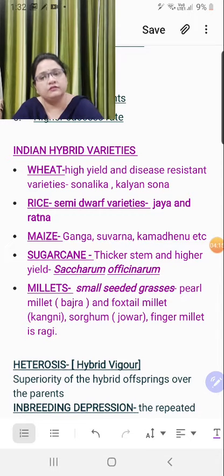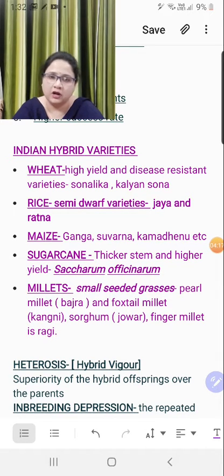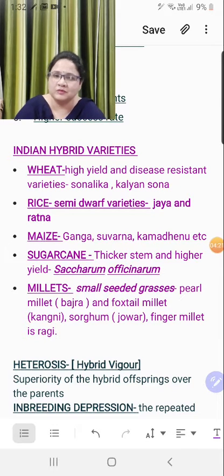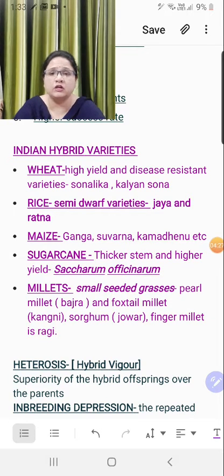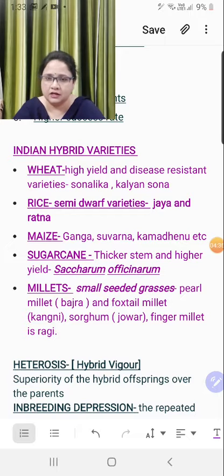For all these I have written the species here, and you have to learn it. There is a lot of learning material in plant breeding. Sometimes the students might get bored, let me tell you. Though it is interesting, at certain places where the logic doesn't work, it is much of learning and mugged up material, so you might get distracted. But please focus on this, because if they are there in the question, you will be regretting later on. So learn this very, very properly.